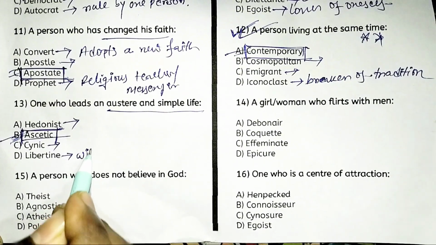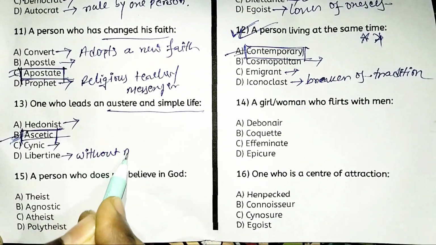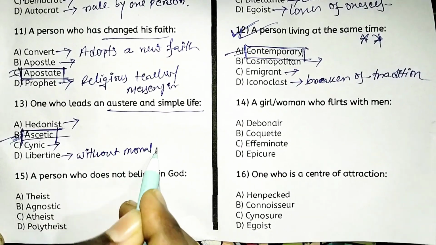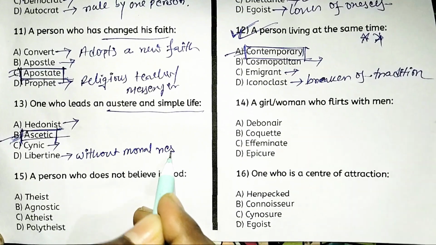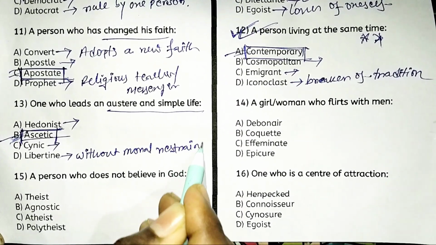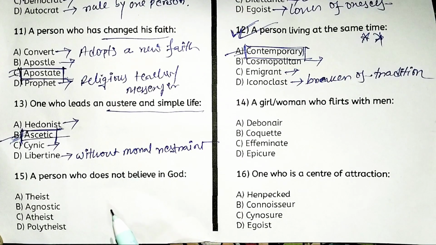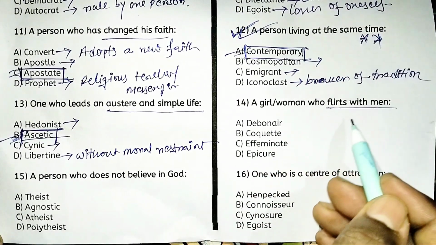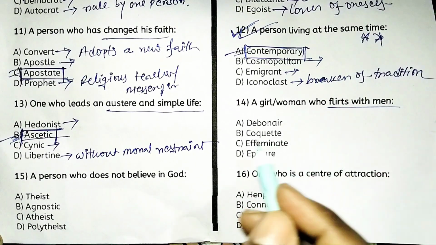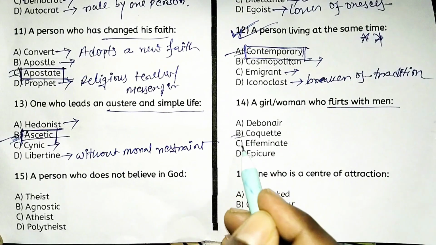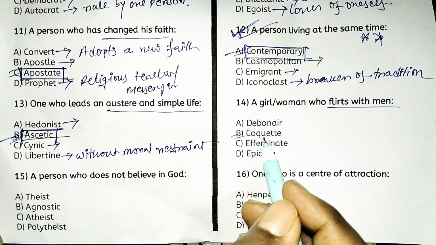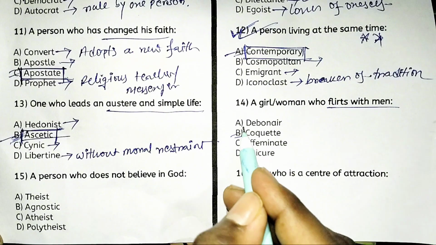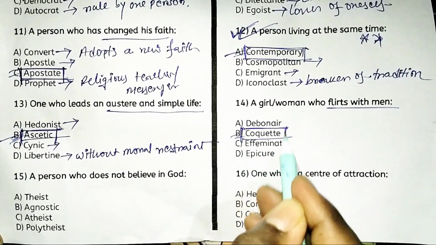And libertine suggests one who lives without moral restraint. Next, a girl or woman who flirts with men. So the right answer is option B, coquette. That is called coquette. So coquette is the right answer.